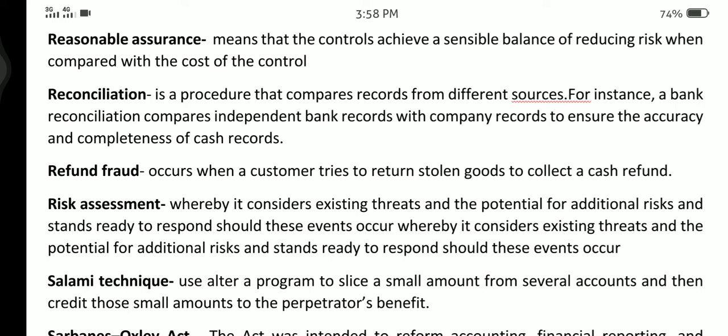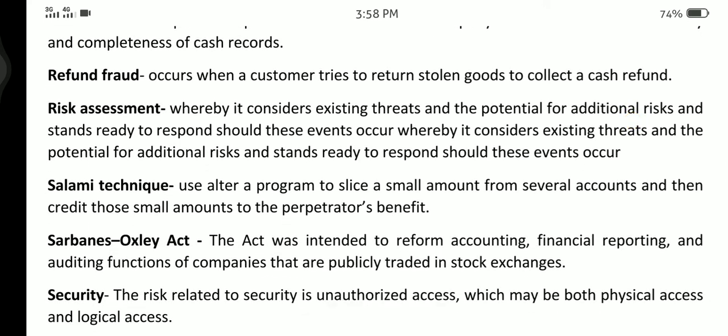Reasonable assurance means that the control achieves a sensible balance of reducing risk when compared to the cost of the control. Reconciliation is a procedure that compares records from different sources. For instance, a bank reconciliation compares independent bank records with company records to ensure the accuracy and completeness of cash records. Refund fraud occurs when a customer tries to return stolen goods to collect a cash refund. Risk assessment considers existing threats and the potential for additional risk and stands ready to respond should these events occur.